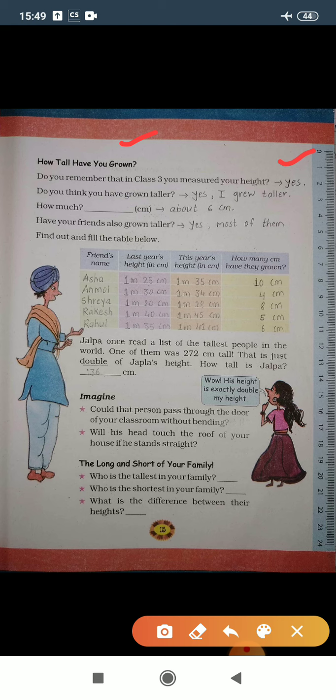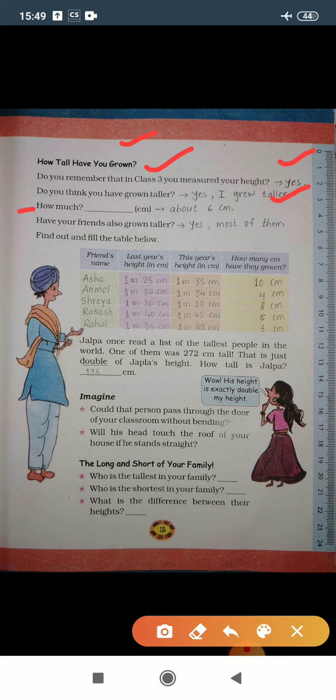That means, have you grown taller? Yes, I grew taller. That means yes, compared to class 3rd, in class 4 we have grown. How much in centimeter? You can write about 6 or 5 centimeters you grew taller as compared to class 3rd.